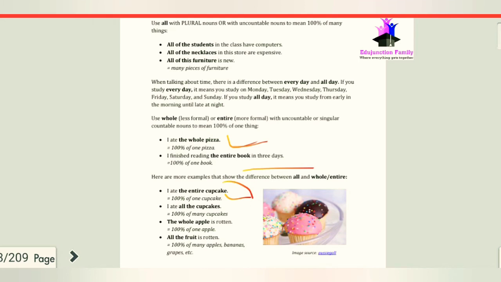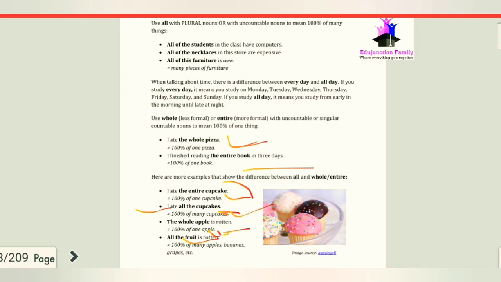If we take the example, I ate all the cupcakes, here we use the plural form of cupcake with all. It means we ate 100% of many cupcakes. And if we take, the whole apple is rotten, it means that 100% of one apple is rotten.